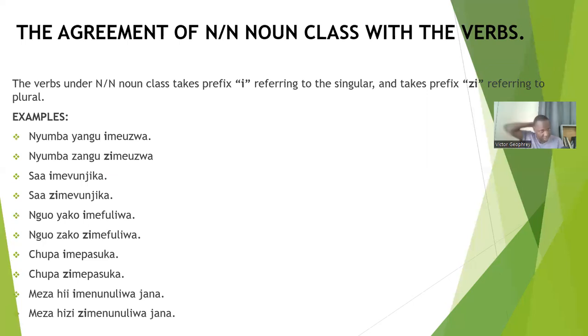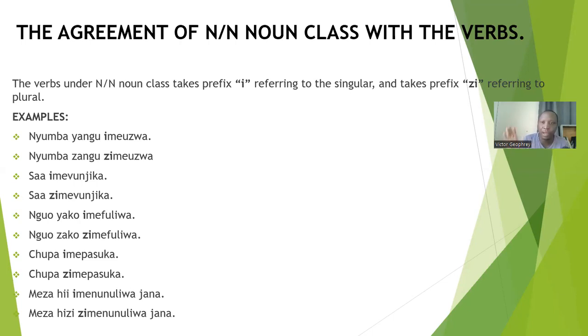Then let's see the agreement of the N noun class. The verbs under this noun class take the prefix i referring to the singular, and the prefix z referring to the plural. Remember, most nouns under this class have no real form of singular and plural. What shows whether the noun is singular or plural is the other words that follow, either adjectives, verbs, pronouns, or possessives.